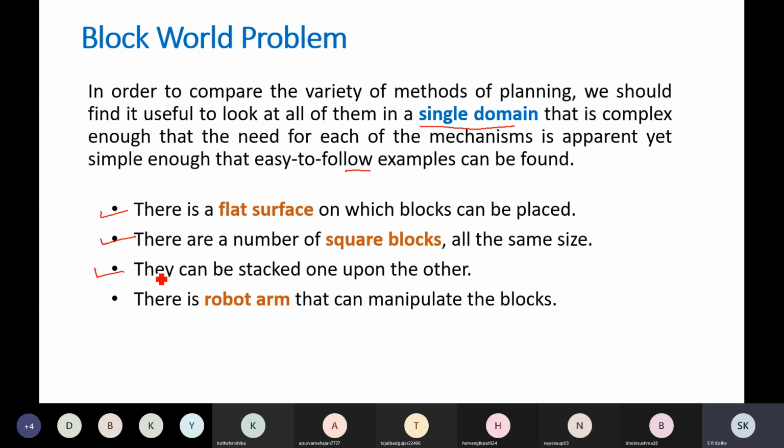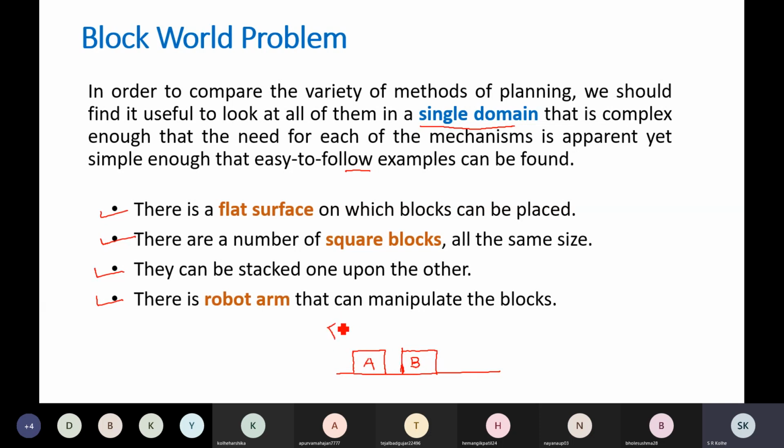These blocks can be stacked one upon each other, and along with this we will have a robot arm which can manipulate these blocks. So there is a flat surface, like a table. On this table we have set up blocks. All these blocks are of the same size as well as shape, and we identify them by writing, for example, A, B names on them.